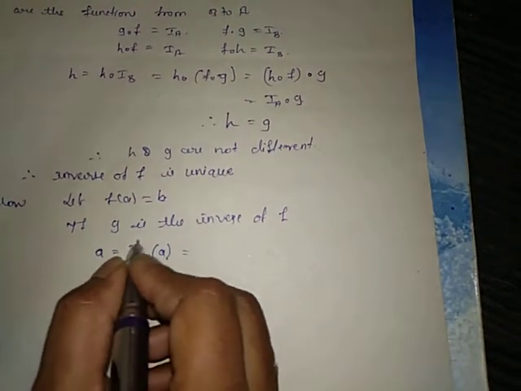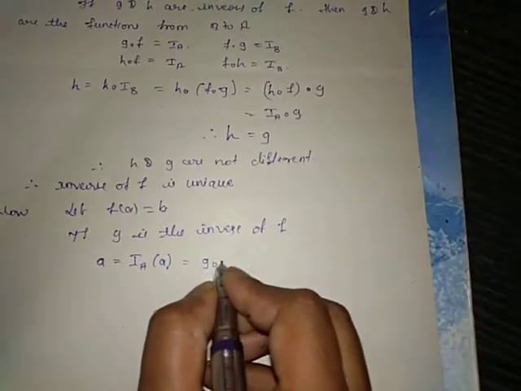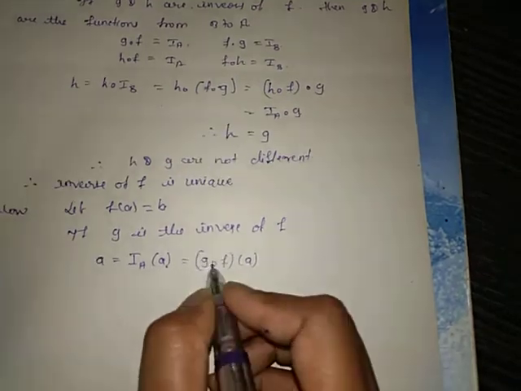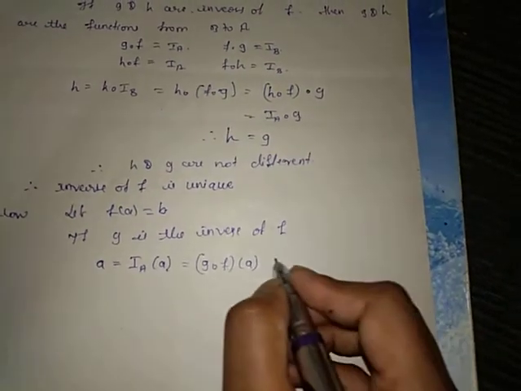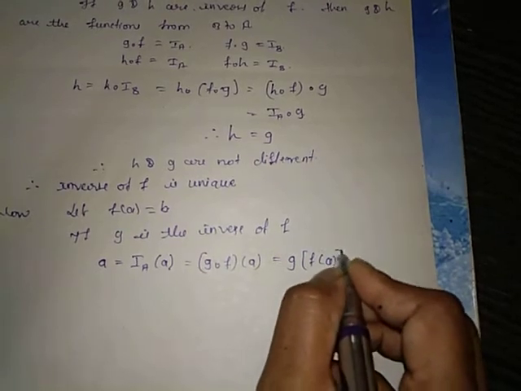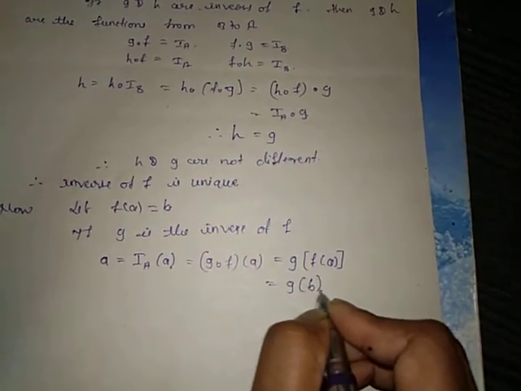Here I_A can be written as g dot f of a. G dot f of a can be written as g of f of a. F of a equals b, so this is g of b.